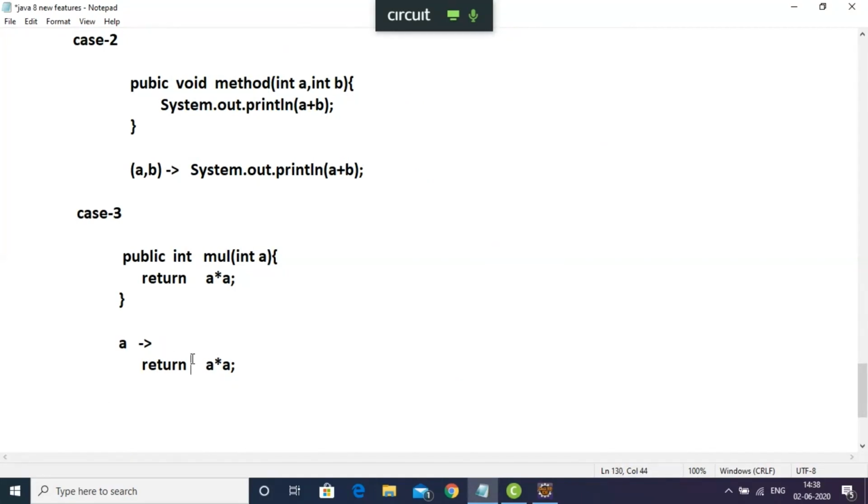Remove return. So just see here the complete method converted into like this. So you have to remember based on the method that the left side is an input and the right side is the output. And what this Lambda expression is doing? It is returning the multiplication between the same value. Correct? Yes.